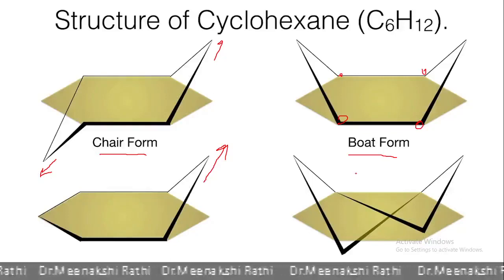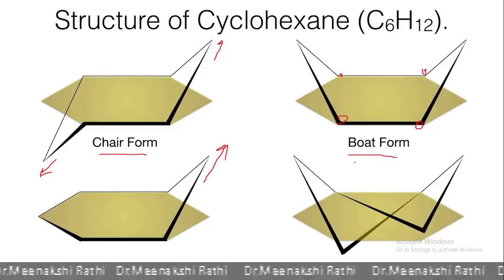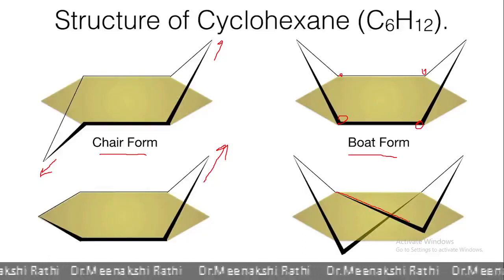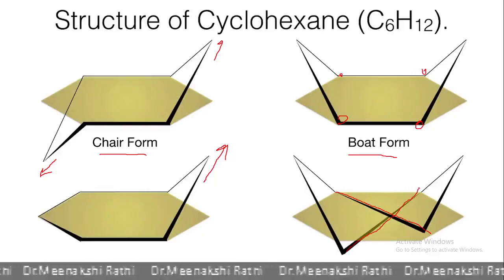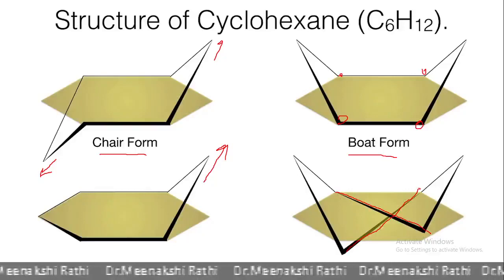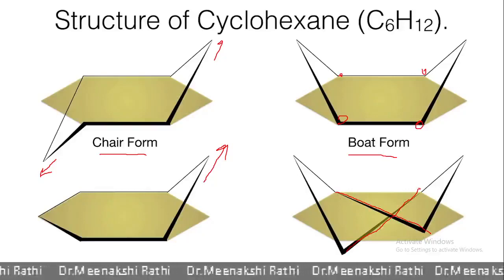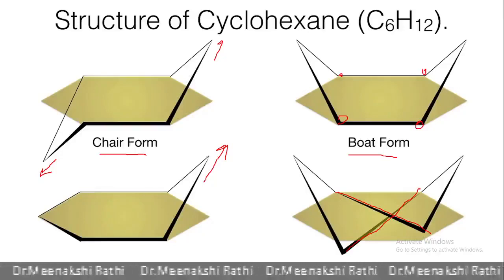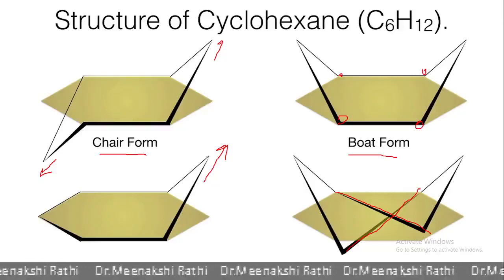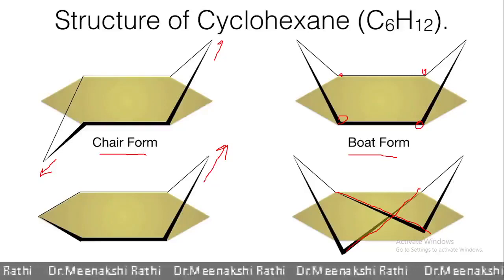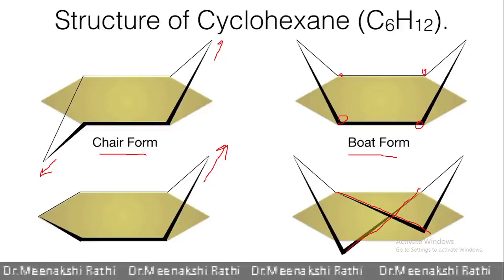This conformation looks like a boat only. The only thing is, there is a cross in these two bonds, so it looks like a twisted boat. That's why it is known as the twisted boat conformation. Now let's see the stability of these conformations.